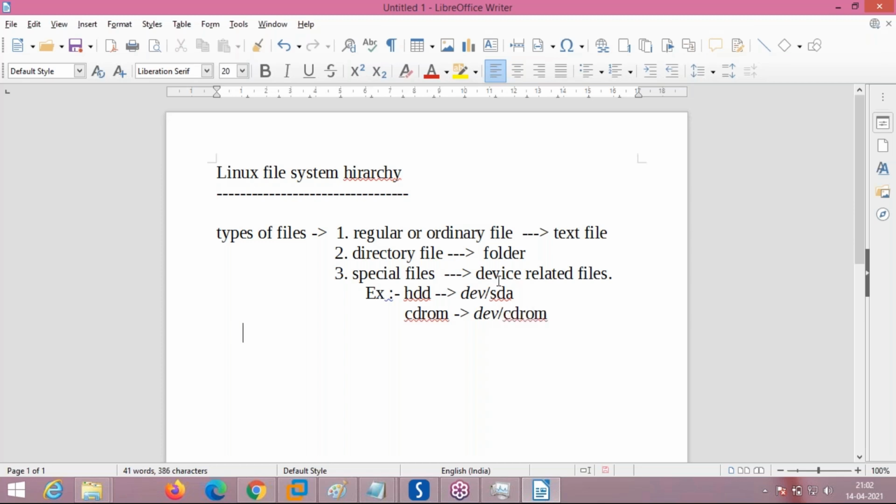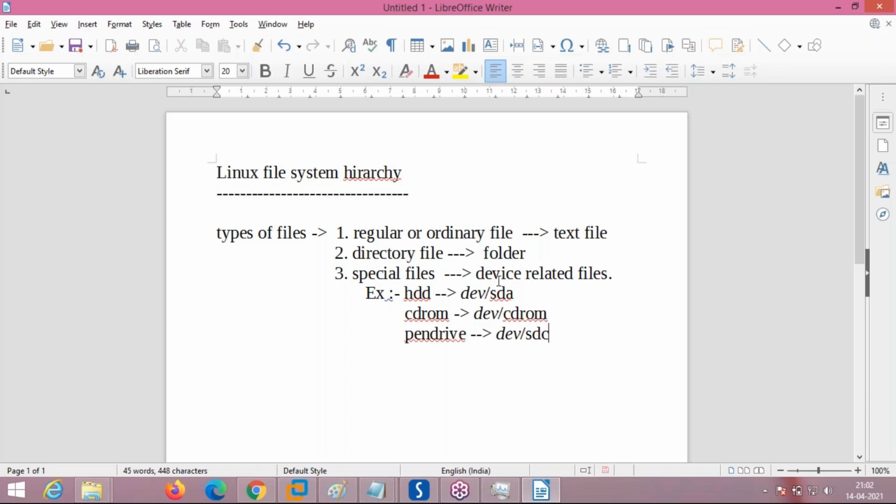Okay, pen drive. It can also be given like this, some /dev device for that pen drive: some sdb, some sda, sdb, some sdc. All the devices are also treated as files. If you want to do any read-write operation on the device, even a printer, you have to edit the specific file for the device, then the read-write operation automatically goes there.